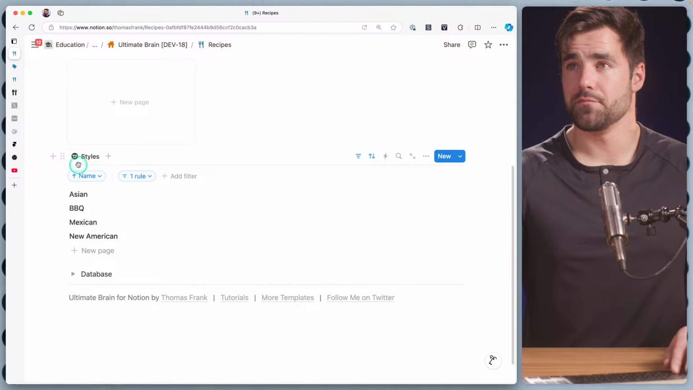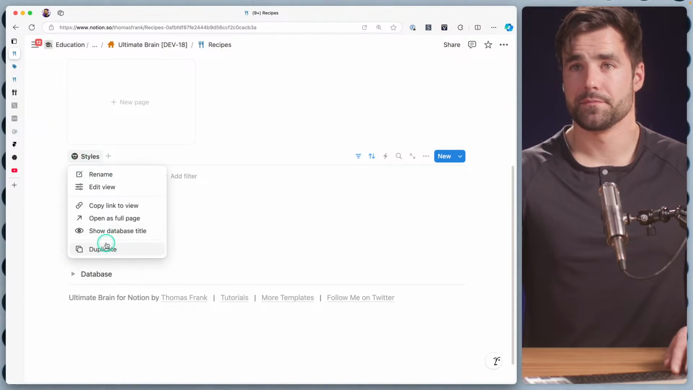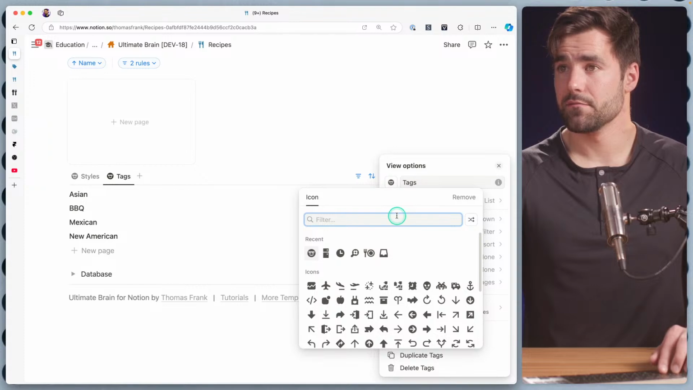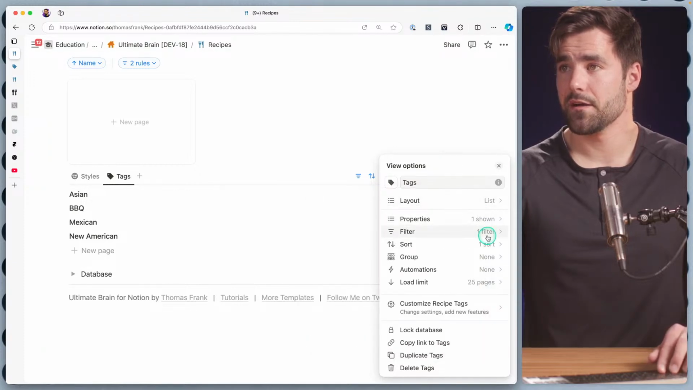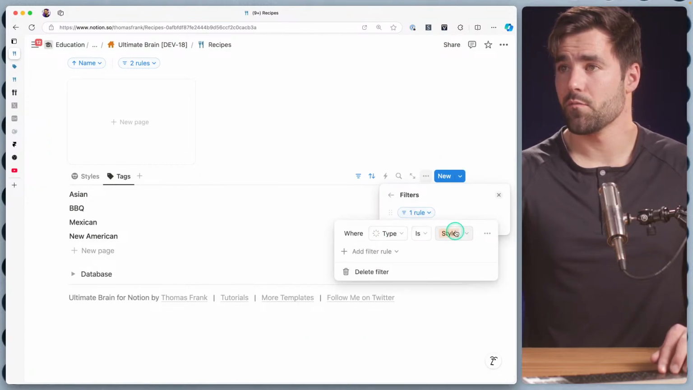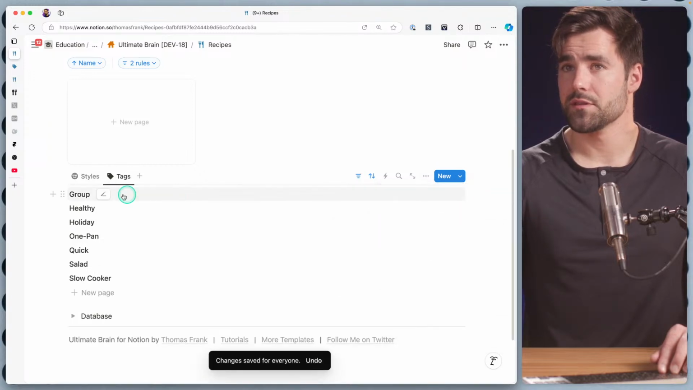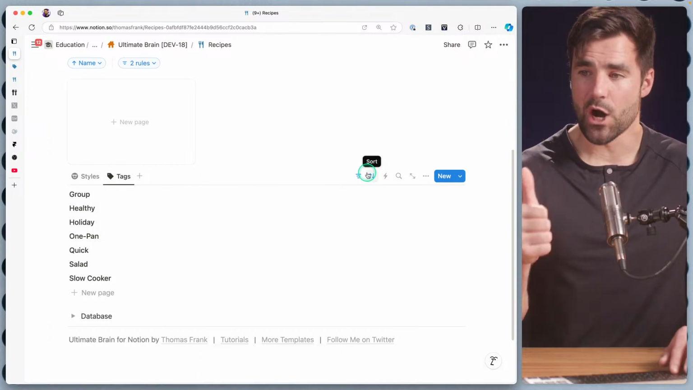Let's go ahead and duplicate this and make a tag view. Call this tags. We'll find a little tag icon there. Change the filter from where type is style to type is tag. Save that for everyone. So now we have access to all of our tags. They are also sorted in alphabetical order. Perfect.